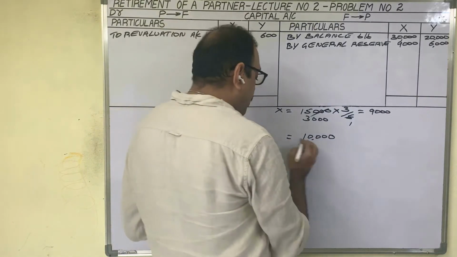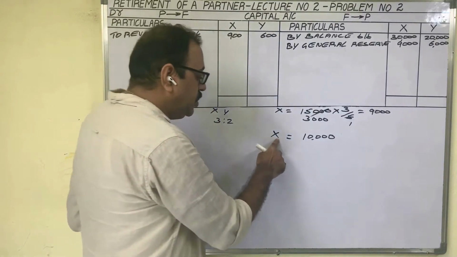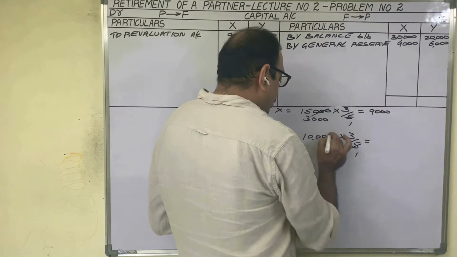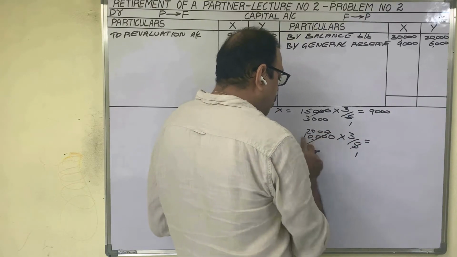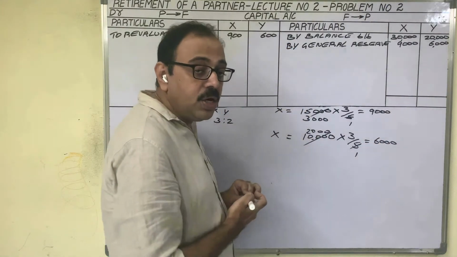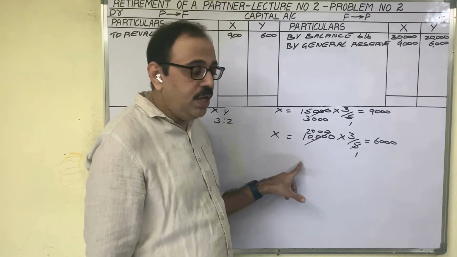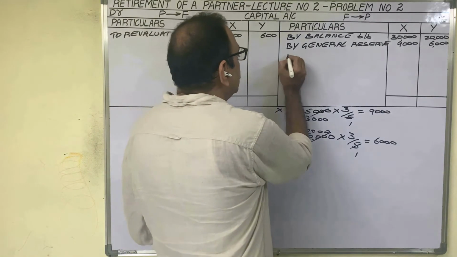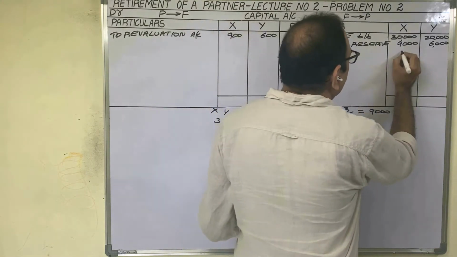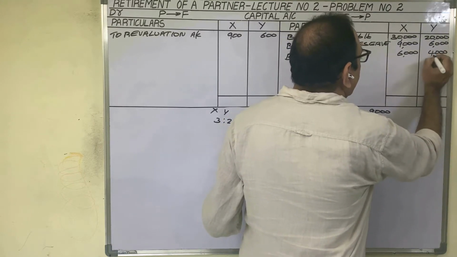Now this 10,000 is to be taken by X and Y in the same ratio. X's share is 10,000 into 3 by 5. 5 twos are 10, 3 zeros, 2,000 into 3, 6,000 rupees. In 10,000, X's share is 6,000. The remaining 4,000 belongs to Y only. On the credit side we should write this: By profit and loss account, X's share 6,000 rupees and Y's share is 4,000 rupees.